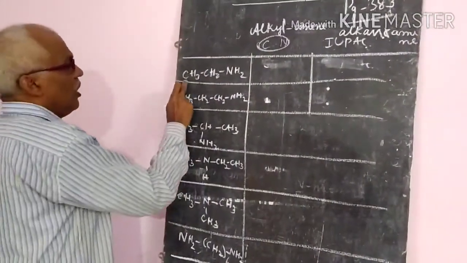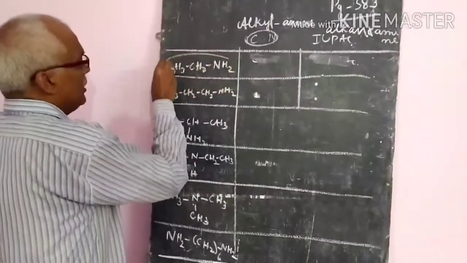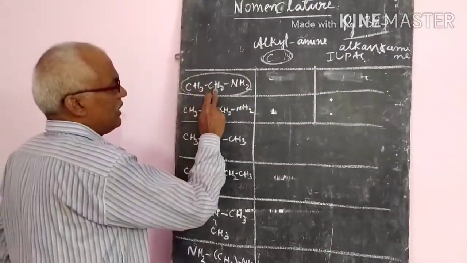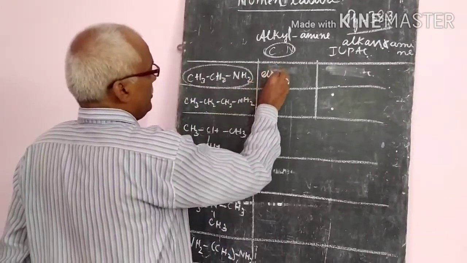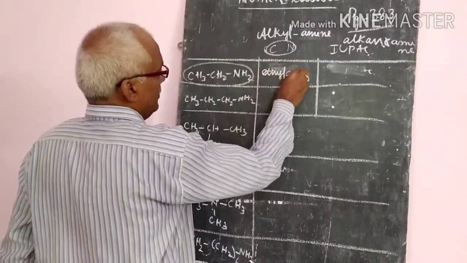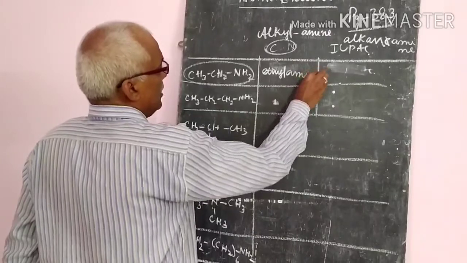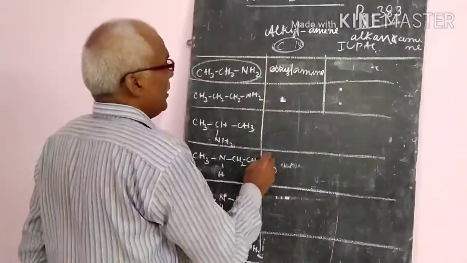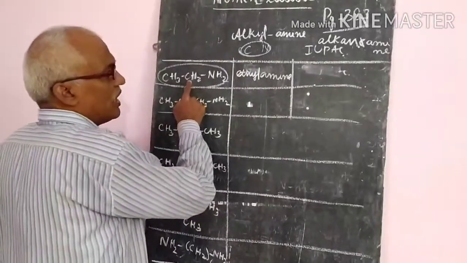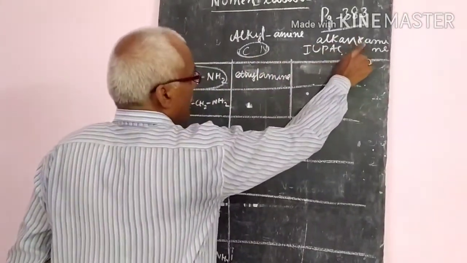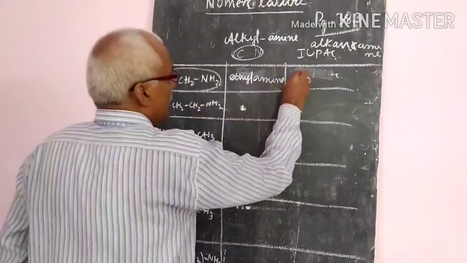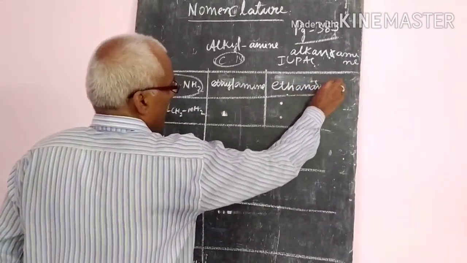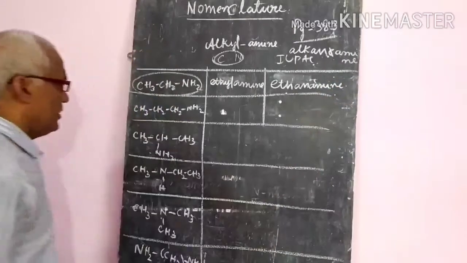Now, the first one. How many carbon atoms are there in this one? What is the alkyl group name? 2 carbon atoms are there, ethyl. So what name is given? Ethylamine. That is the alkyl name and we add amine. But in the IUPAC name, ethane, that is 2 carbon atoms, the E will be replaced by amine. So the name is ethanamine. Like that we will write the name.